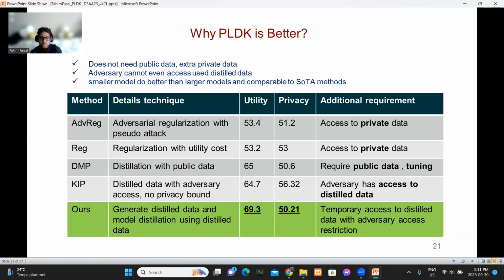In our approach, we ensured that the adversary cannot access the distilled data, because distilled data is generated during the intermediate phase of the process. And we also restrict the model's access to the private data, so that the model cannot leak any private information.